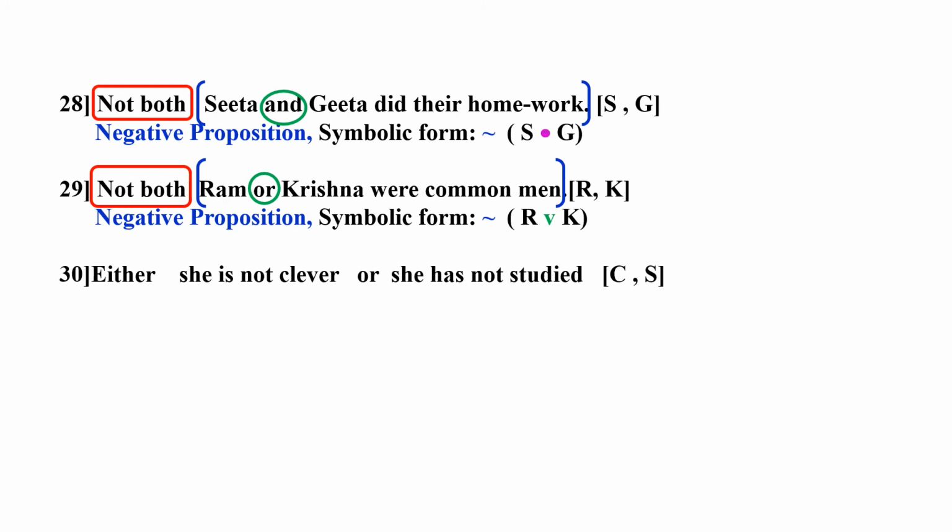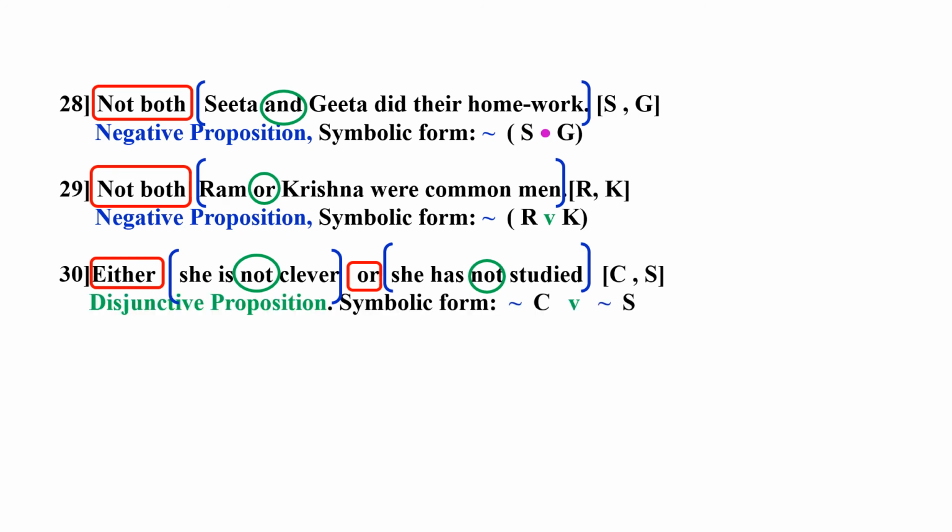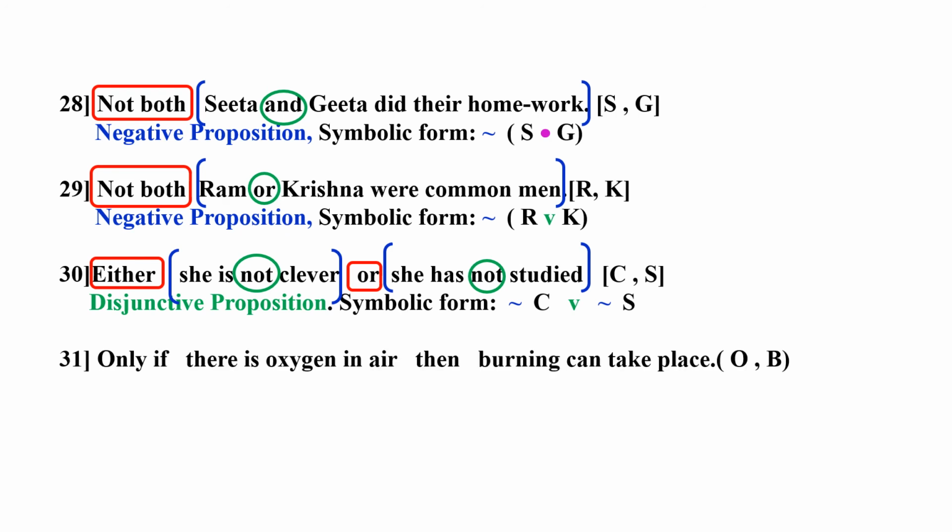Either she is not clever or she has not studied. Here either or is the main connective. The first disjunct is she is not clever. The second disjunct is she has not studied. Here you have not in the first disjunct as a connective and not in the second disjunct as the connective. So it's a disjunctive proposition and the symbolic form will be curl C wedge curl S.